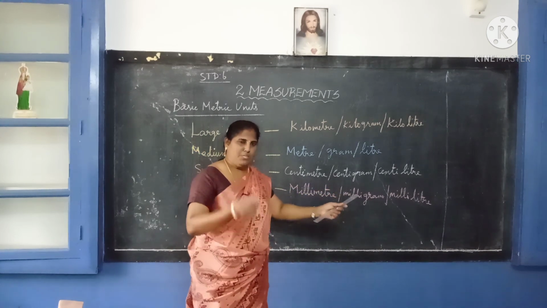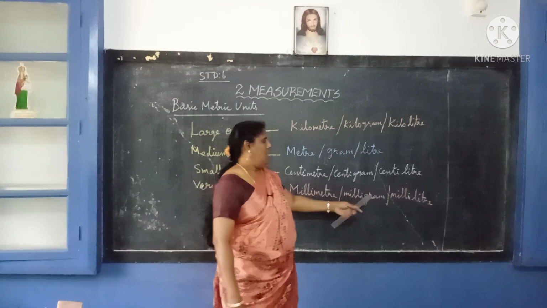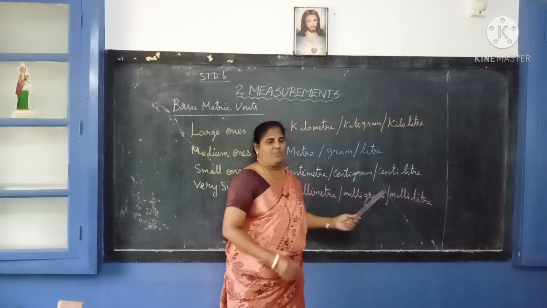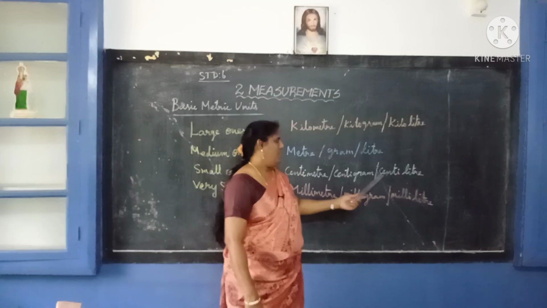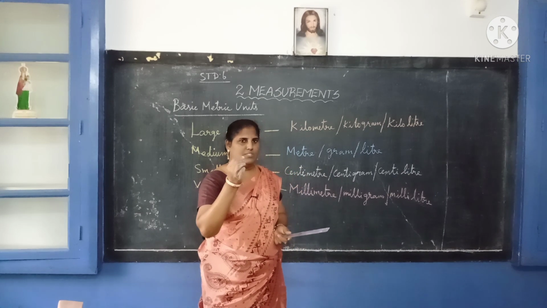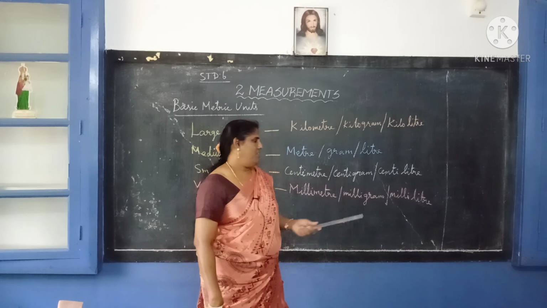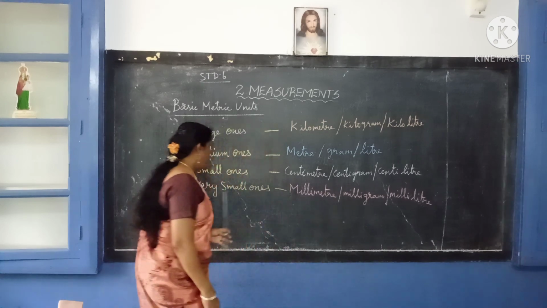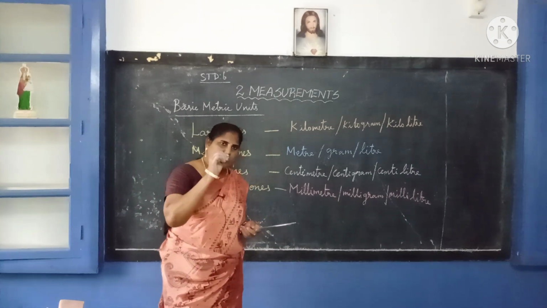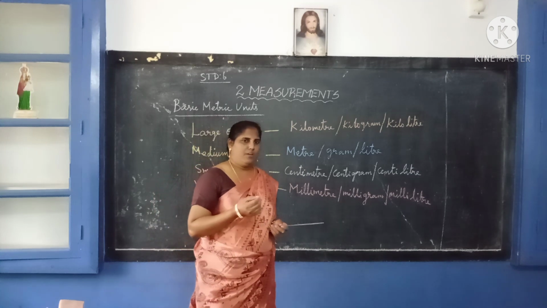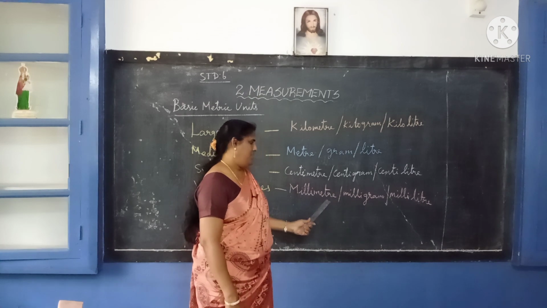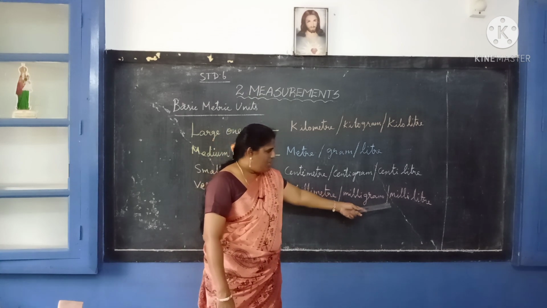Centigram is very small only. Centigram and centiliter we do not use like this in our day-to-day life. Centigram and centiliter are used in tablets like that only. And very small ones: millimeter means very very small. When we need to measure very small things, we need millimeter, milligram and milliliter.